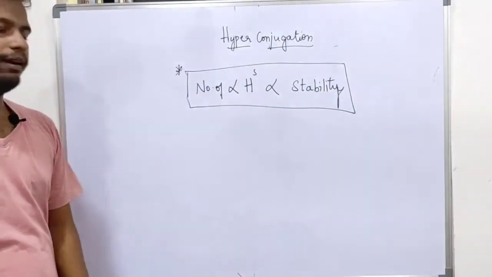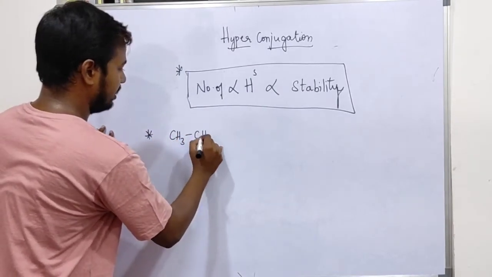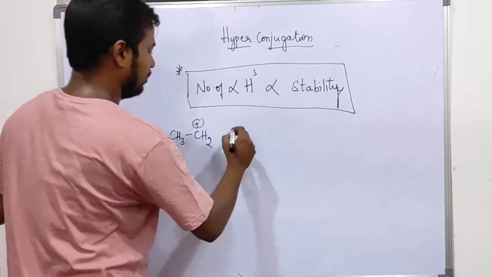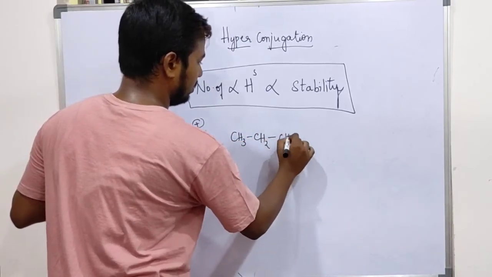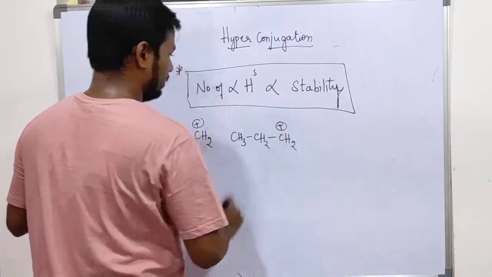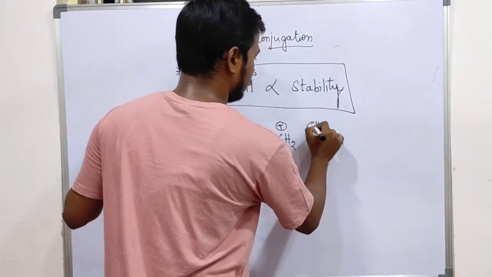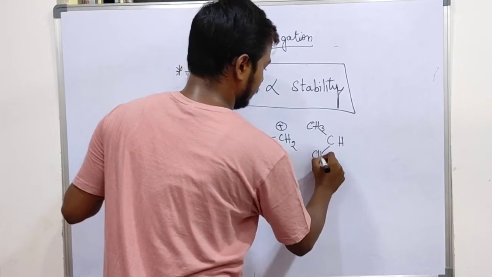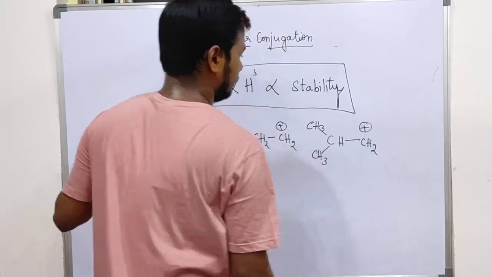Let's take one example. We have seen this species, right? Now I will take CH3 CH2 plus. Next, CH3 CH2 plus with another alkyl group.